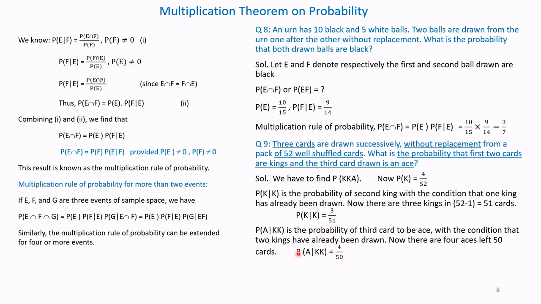But all the 4 aces are remaining. So probability of drawing A is 4 out of 50.